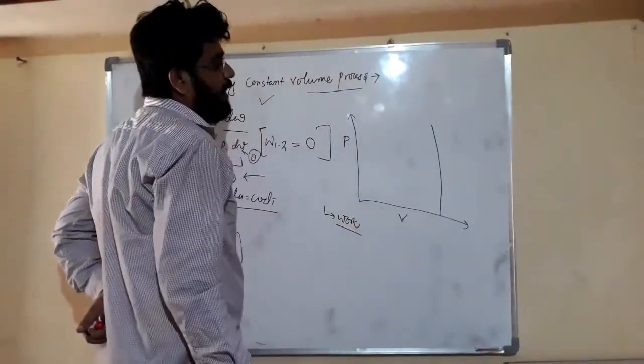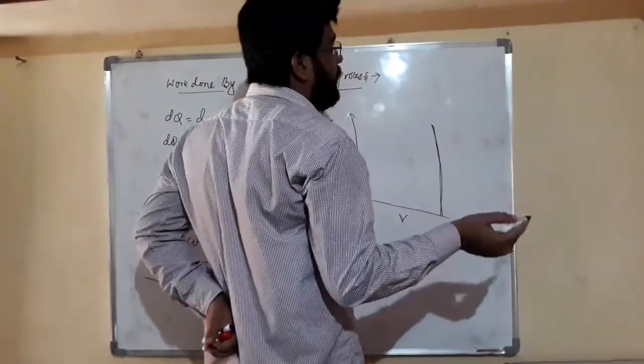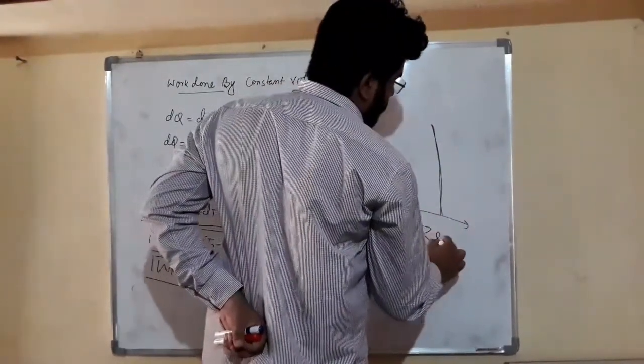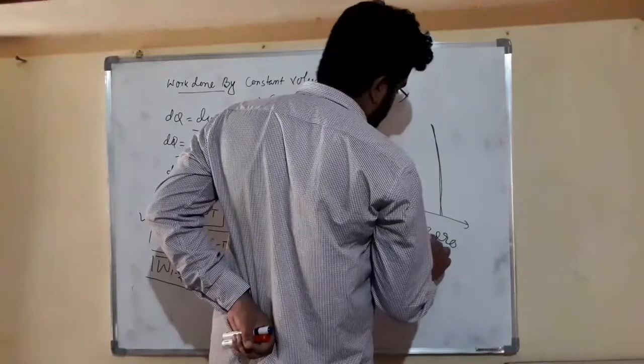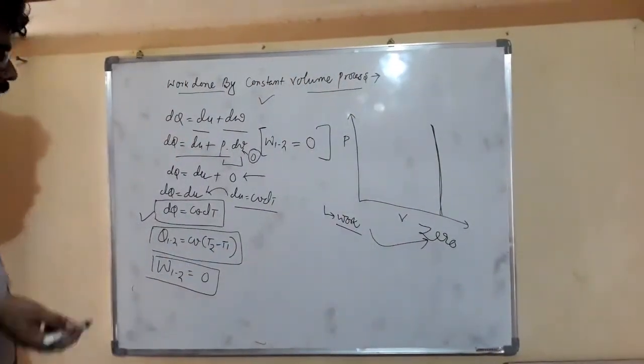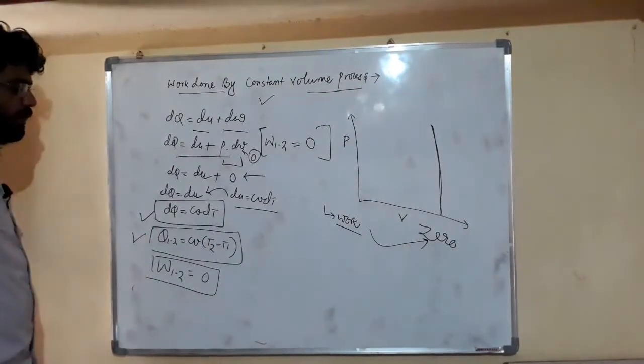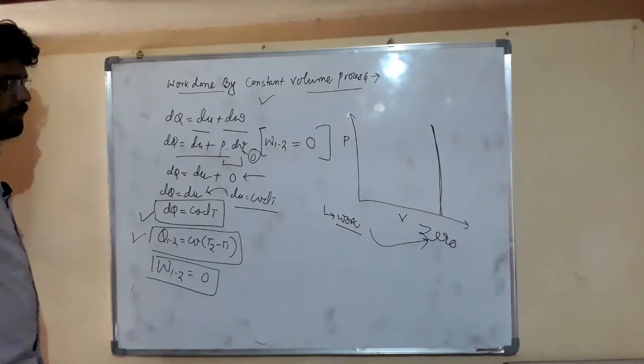But what happened here? The curve is a straight line and the area under this straight line is 0. So friends, we can understand from our PV diagram that work done here is 0, but there is transfer of heat, which is Q1 to 2 equal to Cv times T2 minus T1.